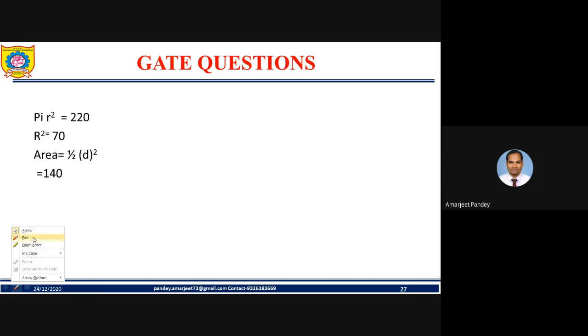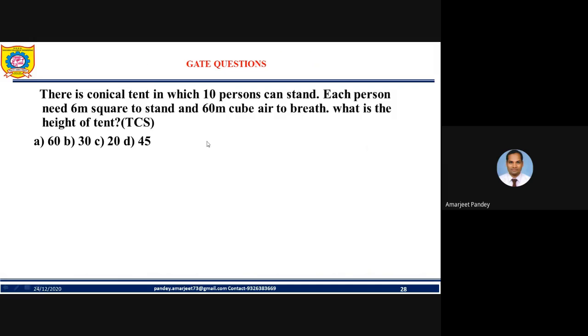So we all know here we are talking about area. The area of a circle is given by pi r square. It is given as 220. We know the area of a square is half into d square, where the radius is considered with respect to your base. It will be 70. Here is the answer. Next question.